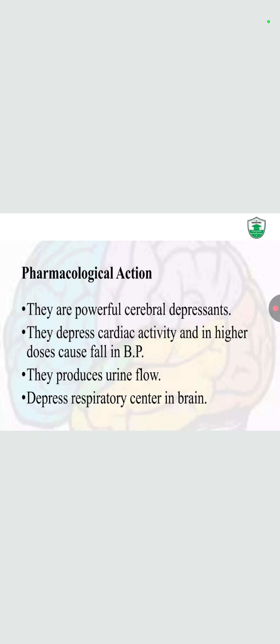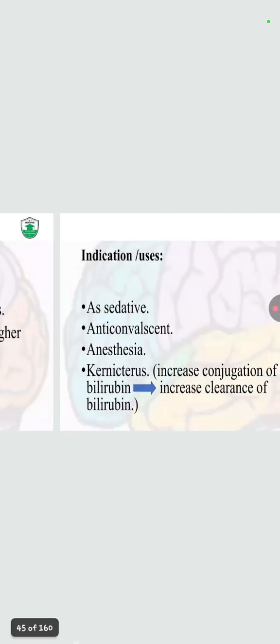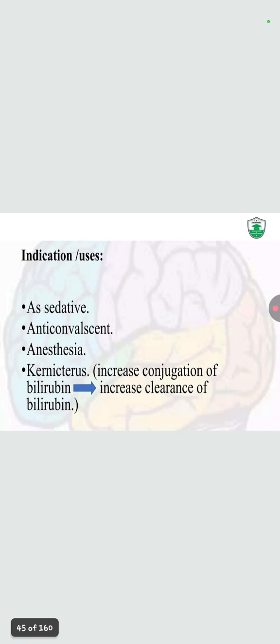They increase the urine flow and depress the respiratory center in the brain. Indication: as a sedative, anticonvulsant, anesthesia, and they increase the conjugation of the bilirubin and increase the clearance of the bilirubin. Now what is meant by it? Kernicterus is the rare serious complication of untreated jaundice.